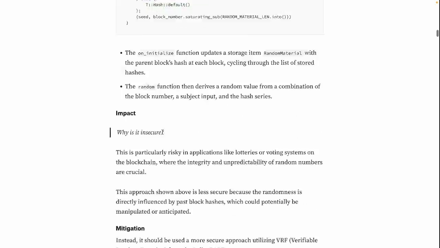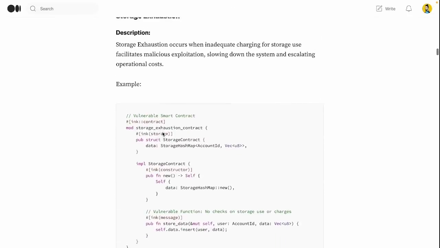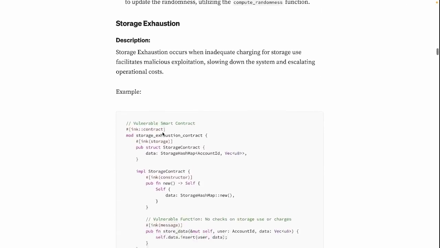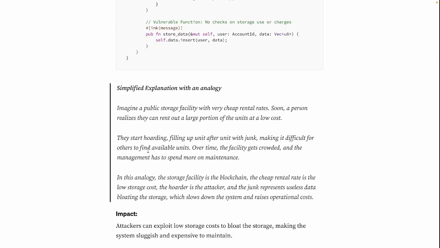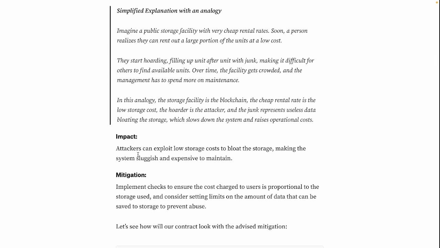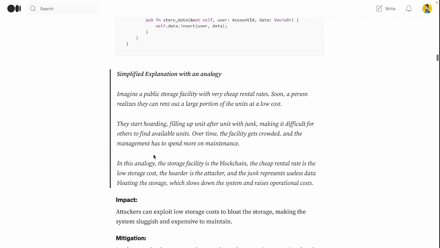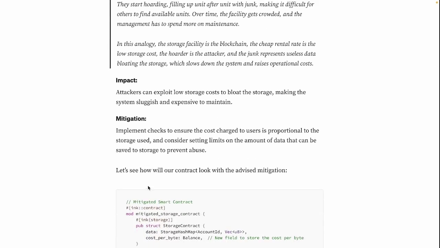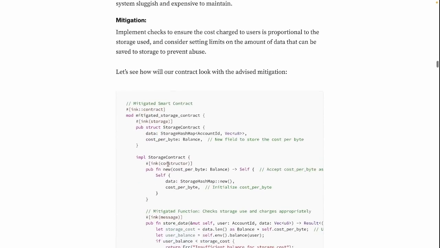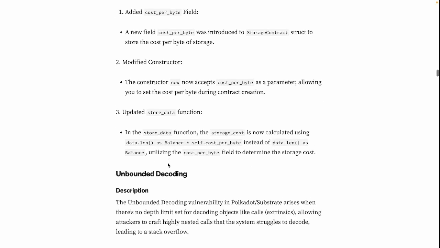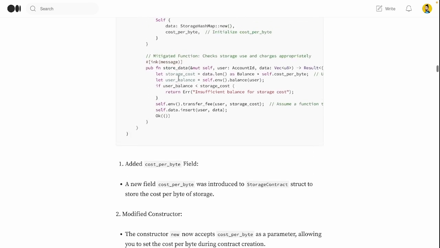And as you can see in an example, because this can be a bit complex, I also decided to add some parts with analogies. But for each of them there will be the impact, the description, and the mitigation with the example, right? How to add it and what is done in each of them.